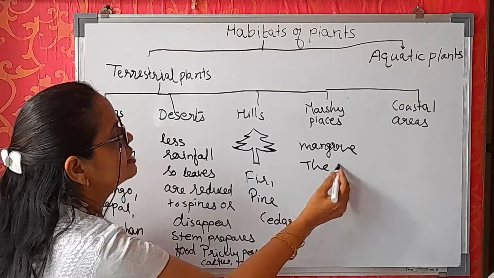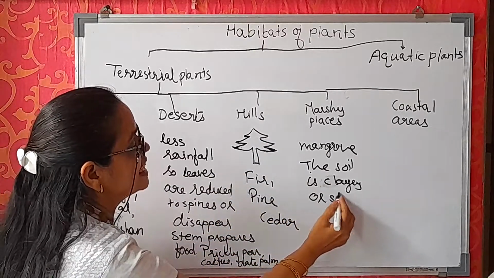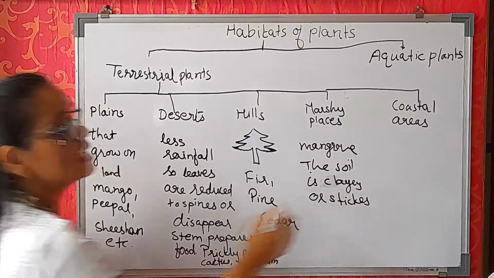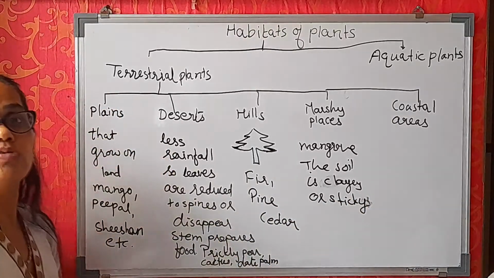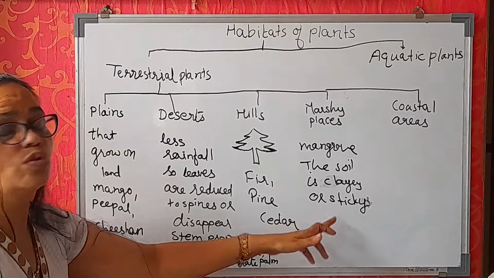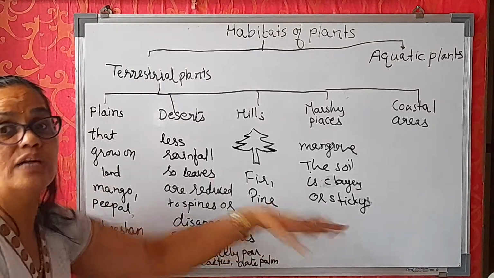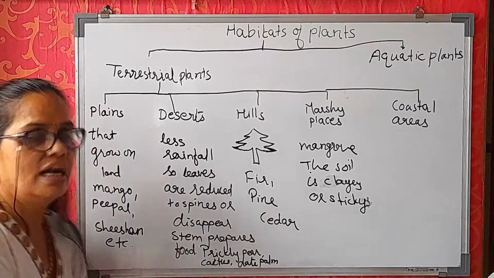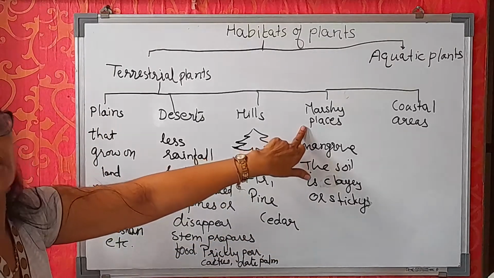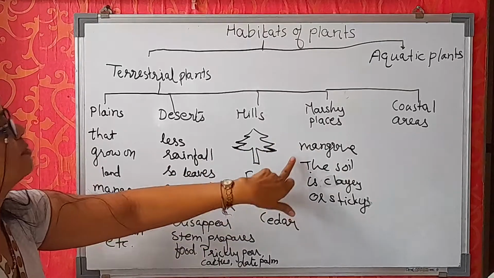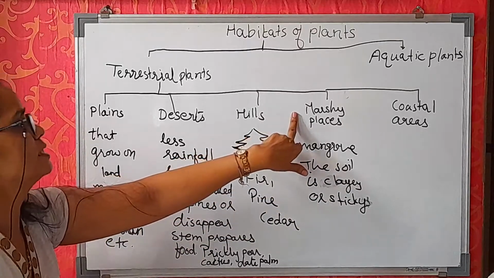The soil is clayey or sticky. And the roots grow above the soil. That is why the roots grow above the soil and in the water. They don't get sufficient air. Right? So, for example, mangrove grows in marshy places. This is the special feature of the marshy places.